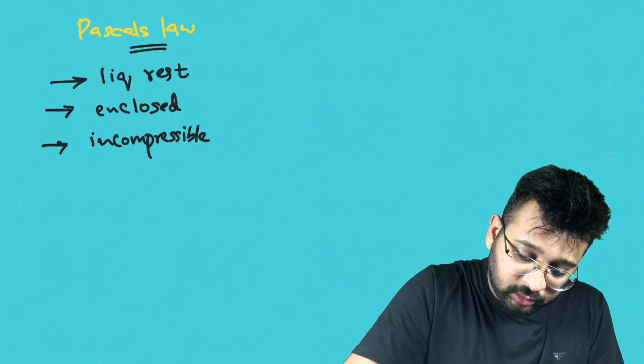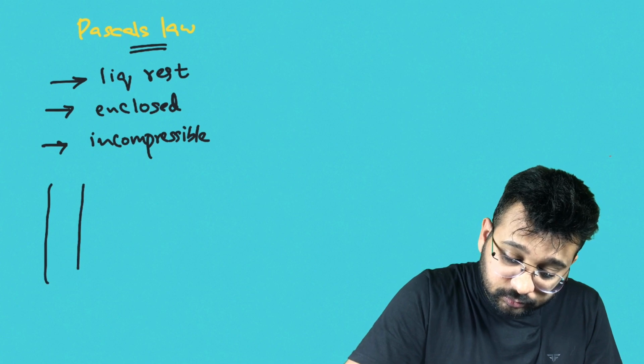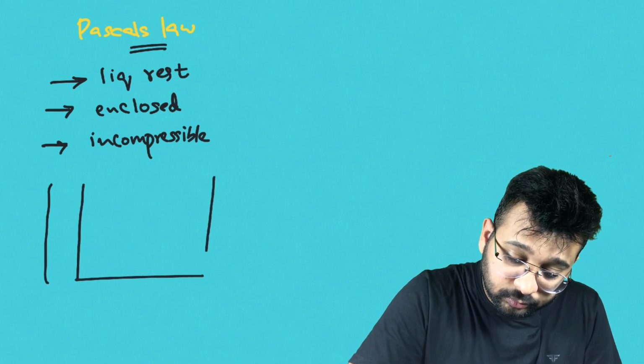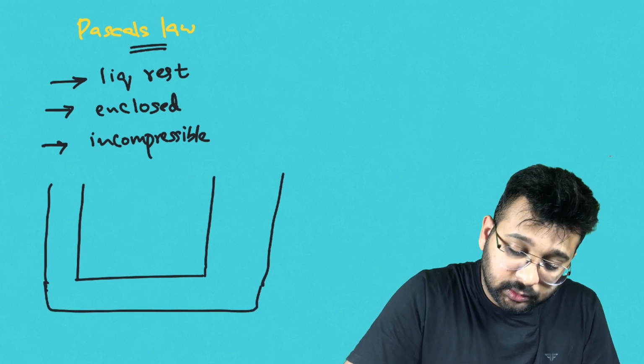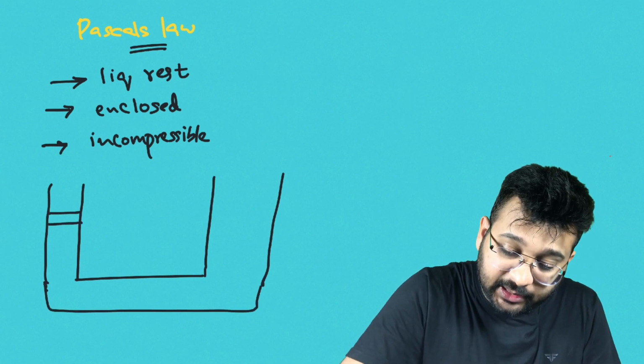So, let's see. This is a hydraulic jack.